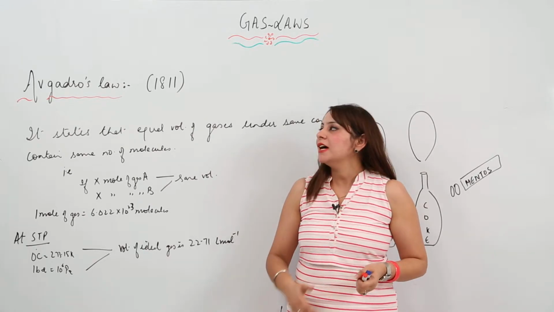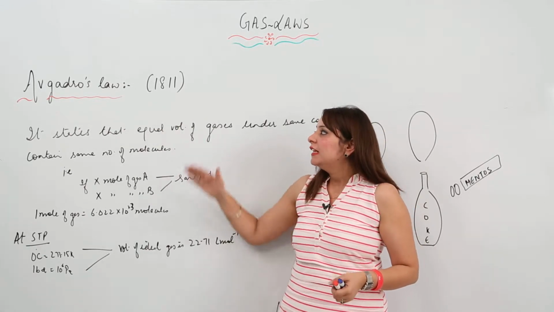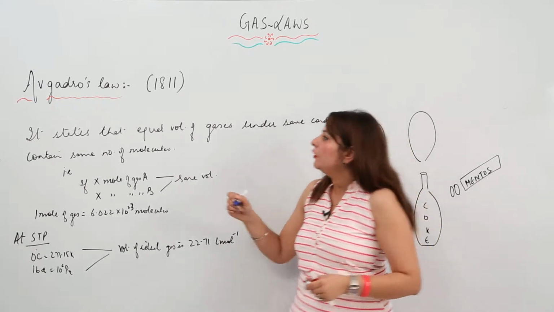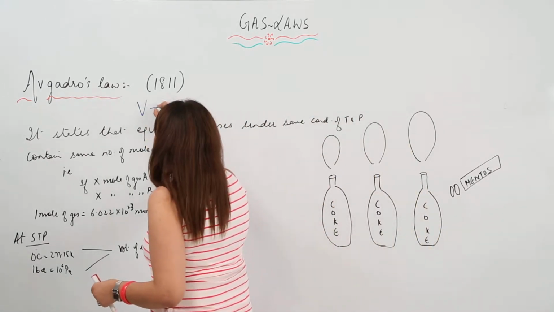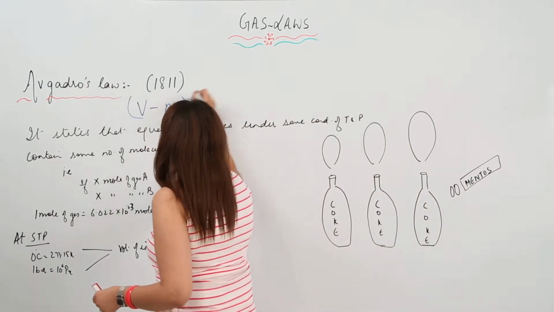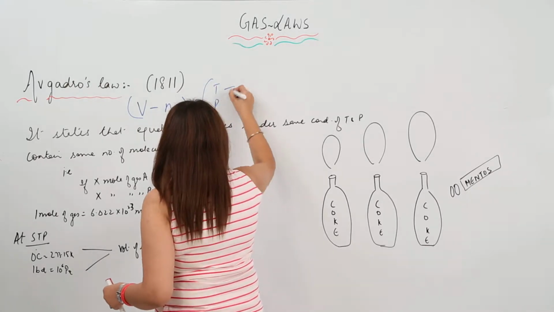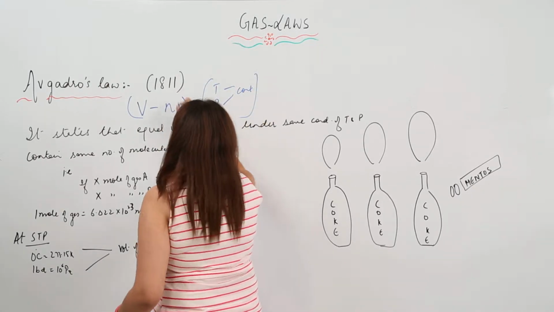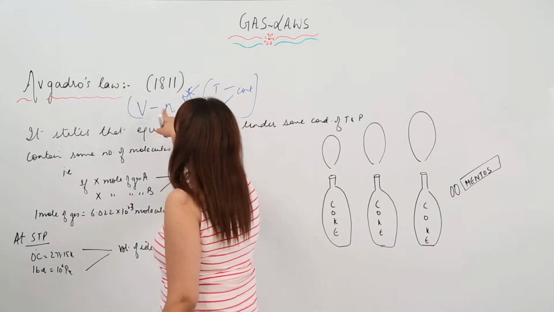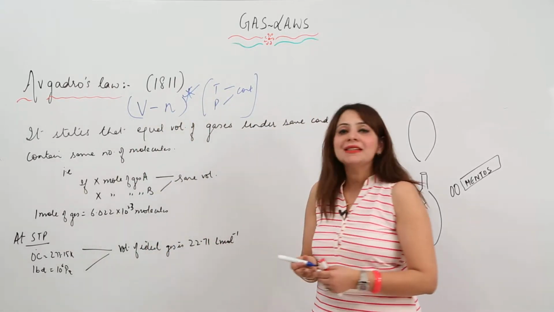Now we are going to start with Avogadro's law. This law gives us the relationship between volume and moles of a gas, keeping temperature and pressure constant. So this is a relationship between volume and moles. So what does it state?